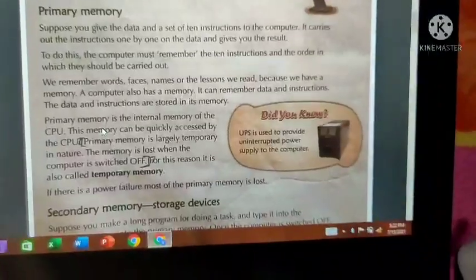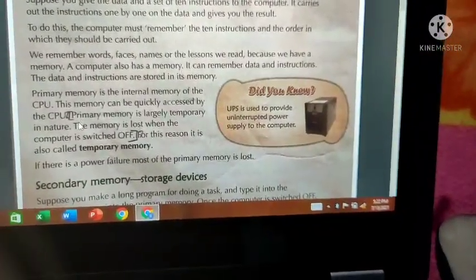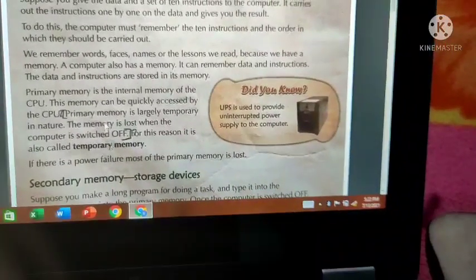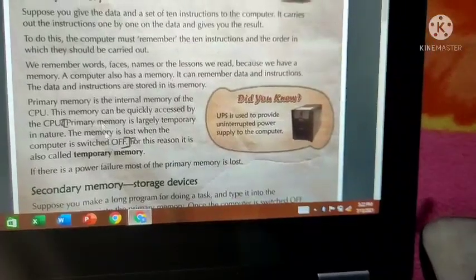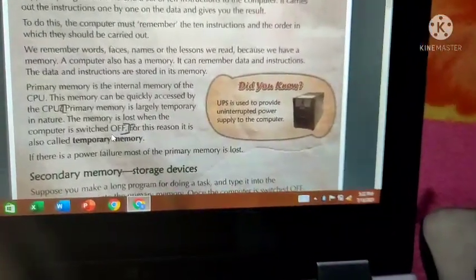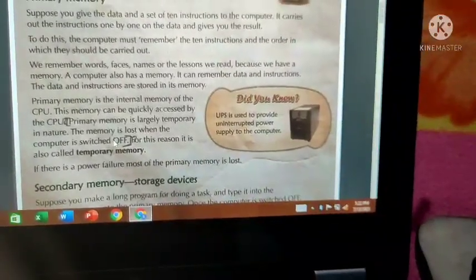You have 4 paragraphs. In that third line, from primary memory till switched off, these three lines are the answer for this question.